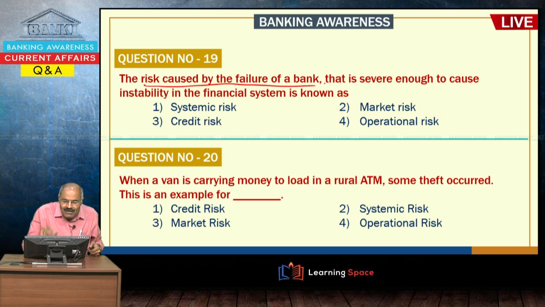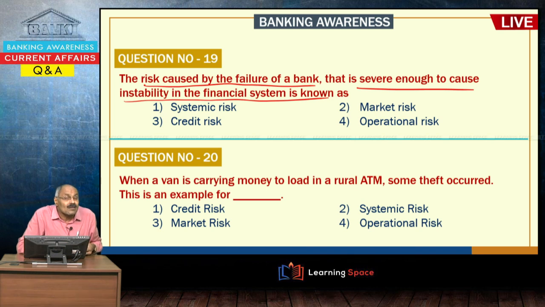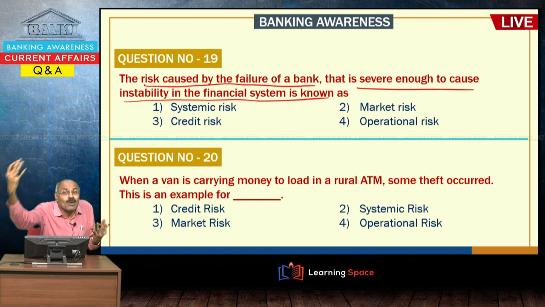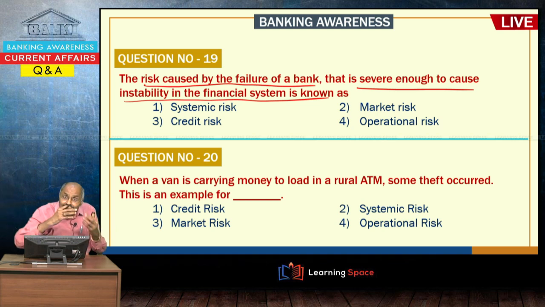The risk caused by the failure of a bank collapsing, that is severe enough to cause instability in the financial system. Let us assume SBI collapsed. When SBI collapses, what happens? Several other industries will collapse, and whatever organizations have links with SBI may also collapse. So, when a failure in the economic system leads to a chain reaction, when that happens, this is known as systemic risk.